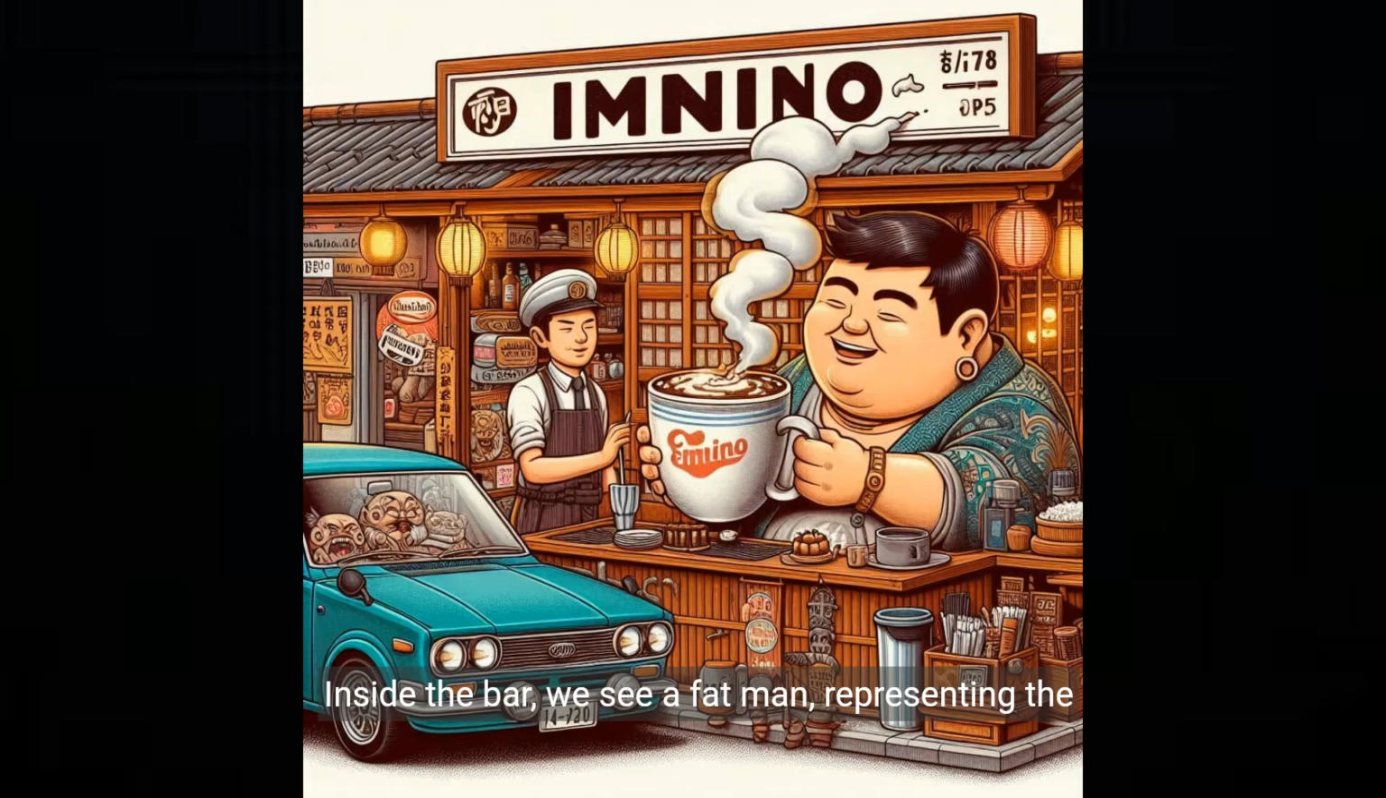Inside the bar, we see a fat man, representing the aliphatic class of drugs. He's holding a cup of hot liquid with vapor, signifying valproic acid, a drug known for its effectiveness in treating seizures. This visual representation aims to help you remember the immunostilbene class and its associations with carbamazepine, as well as the aliphatic class and its connection to valproic acid.